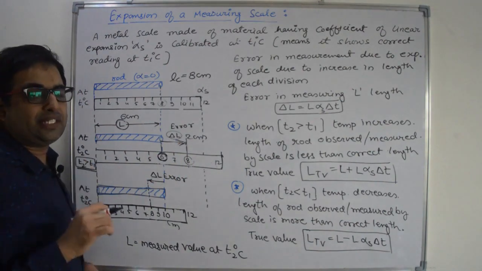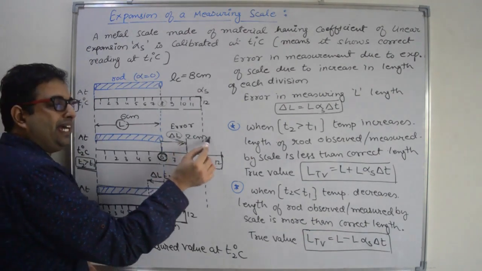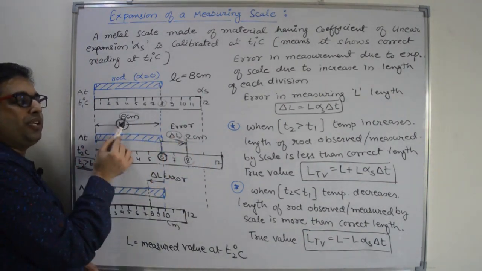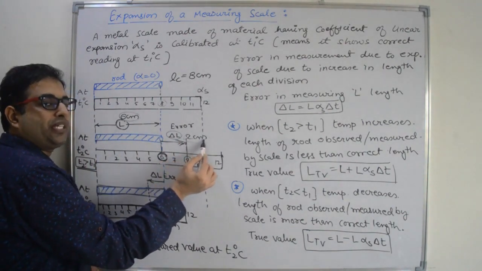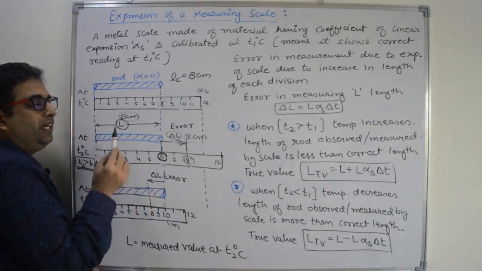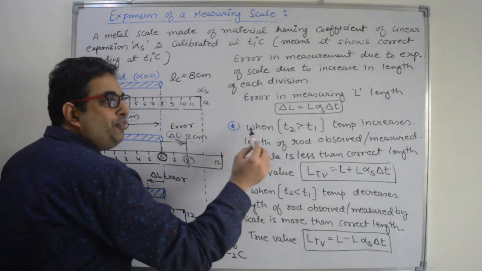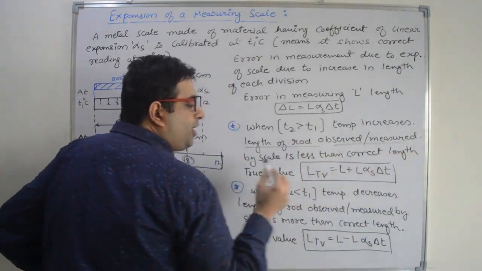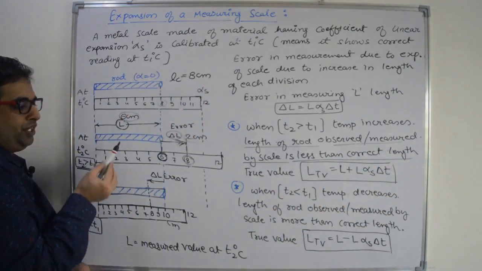So how to get the true value or correct value? By adding the error to the measured value. Measured value is L or 6 centimeter. Add the error to it. What is the error? Error is 2 centimeter. If you add the error, then you will get the correct reading at T2 degrees Celsius. Right? So when we increase the temperature, the length of the rod observed or measured by the scale is less than the correct length. You can check it.